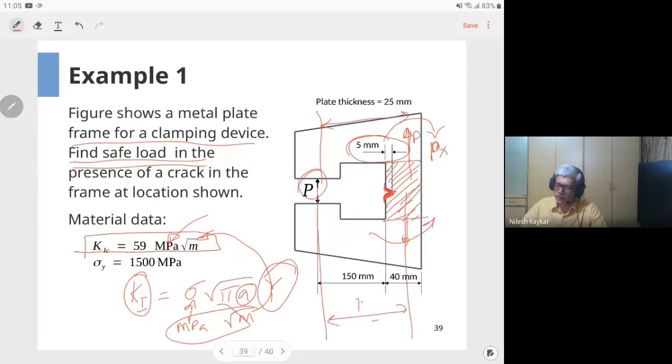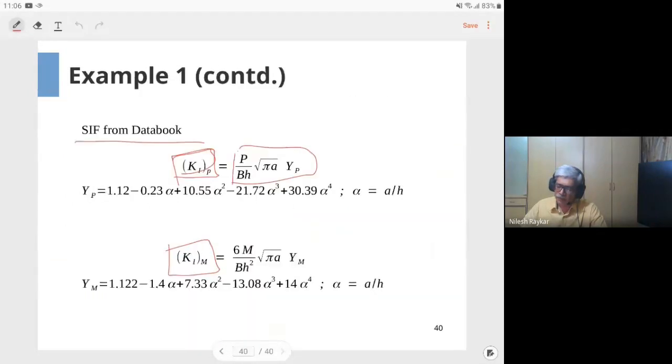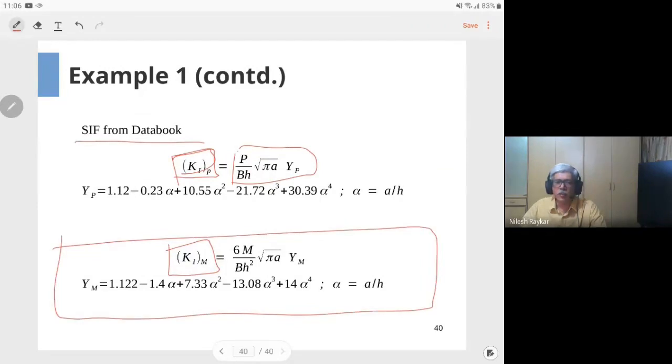That is 150 plus 40 by 2. That is how you calculate the moment acting on this vertical leg. Then for the vertical plate with edge crack subjected to moment, the stress intensity factors are given there.